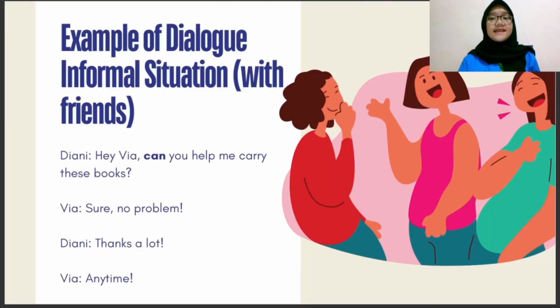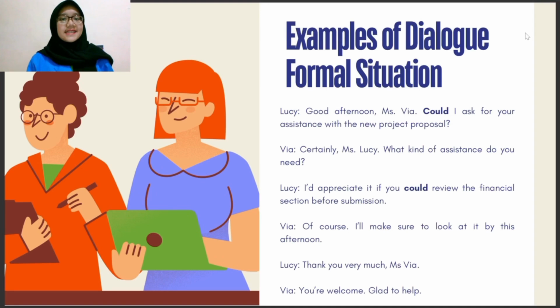The next is example of dialogue informal situation with friends. Diani: Hey Via, can you help me carry these books? Via: Sure, no problem. Diani: Thanks a lot. Via: Anytime. Next, it's example of dialogue formal situation.